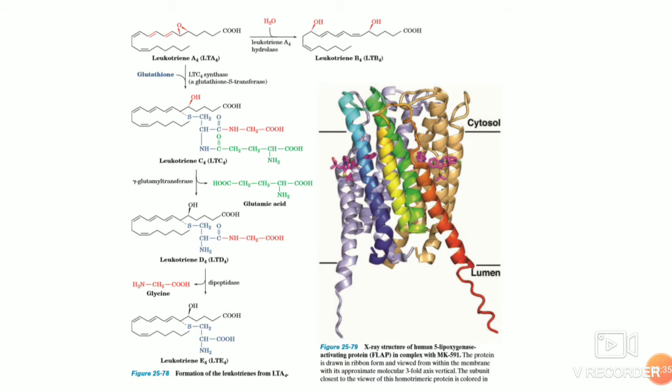This protein is very important because it's a membrane-bound protein. One 5-lipoxygenase molecule binds to the cytosolic surface of this 5-lipoxygenase activating protein, FLAP, which accepts an arachidonic acid molecule that FLAP extracted from the membrane, so that it holds the substrate and the enzyme together.